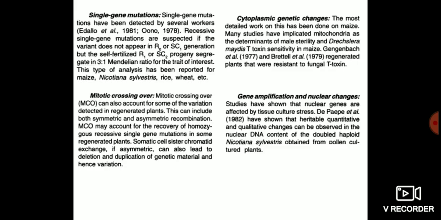So the mutation is not seen in the first generation, and when the somaclonal variant is self-fertilized, it produces the single gene mutation in the second generation. This analysis has been reported for plants such as rice, wheat, and maize.